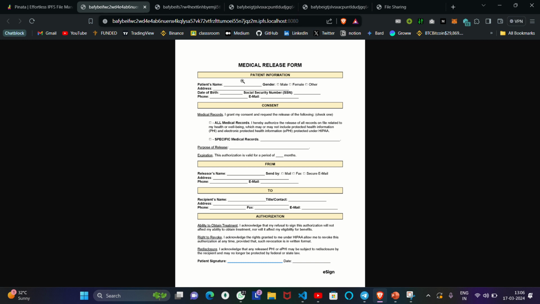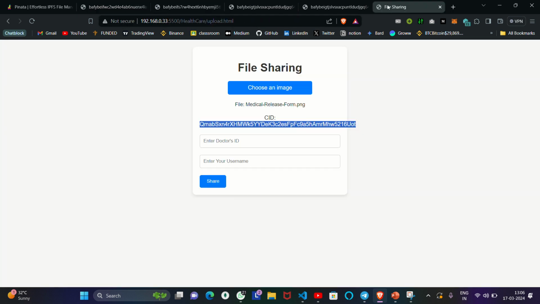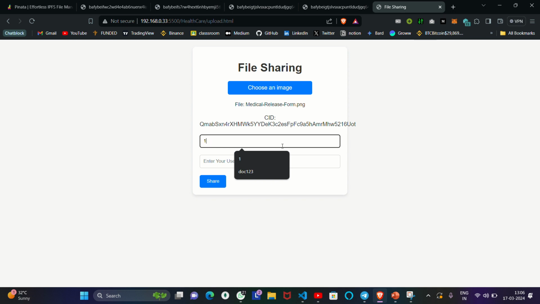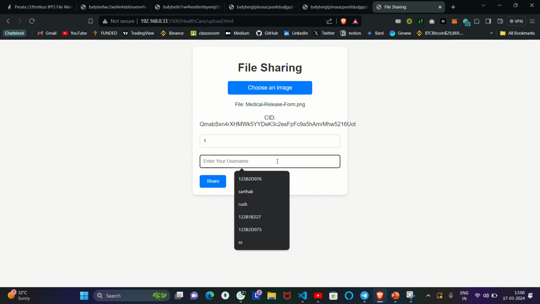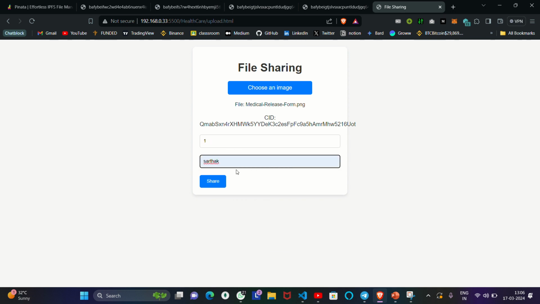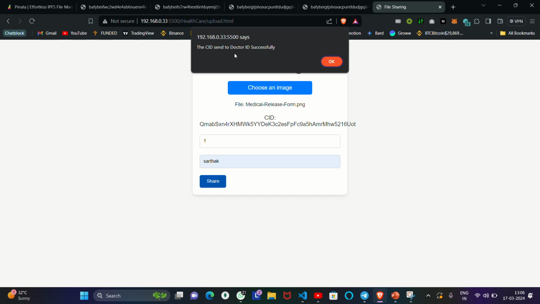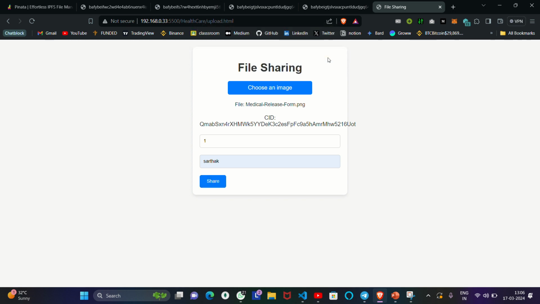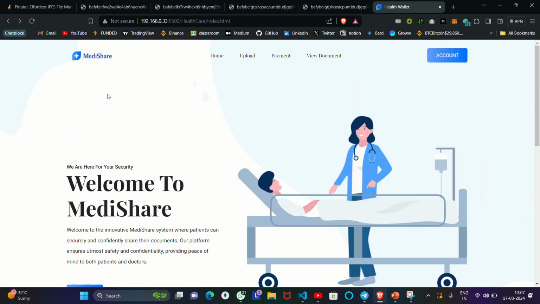If I want to access the CID, I can access it. I will go there, and this is the CID generated here. After I click here, it will open, and here you can see the IPFS localhost. It means that it is stored on the IPFS server.